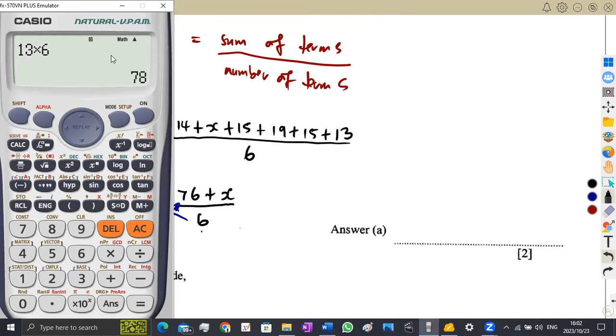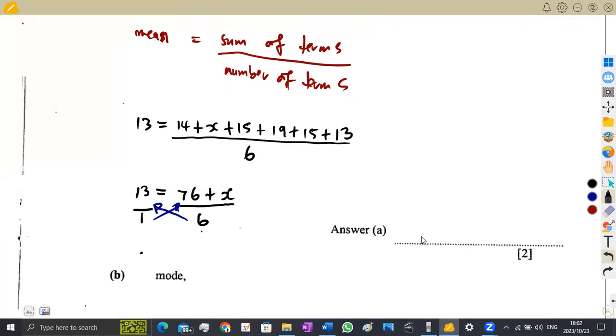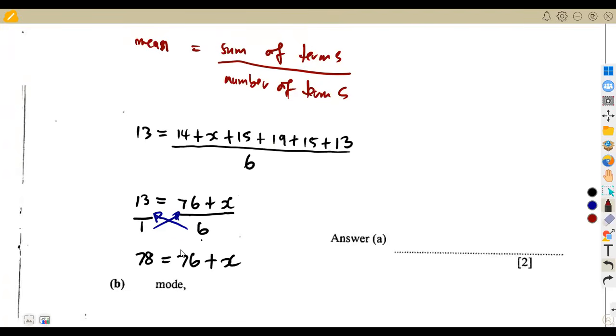All right, you are not supposed to have a calculator here. So it's 78. I'm going to obtain 78 in this case, which is equal to 1 times 76, which is 76, plus 1 times x, which is x. So I have cross multiplied, and after cross multiplying, I can find x by transposing this to the other side. So it's going to be 78 minus 76, which gives us the value of x. So x was going to be 78 minus 76, which is 2. All right, so that's it.